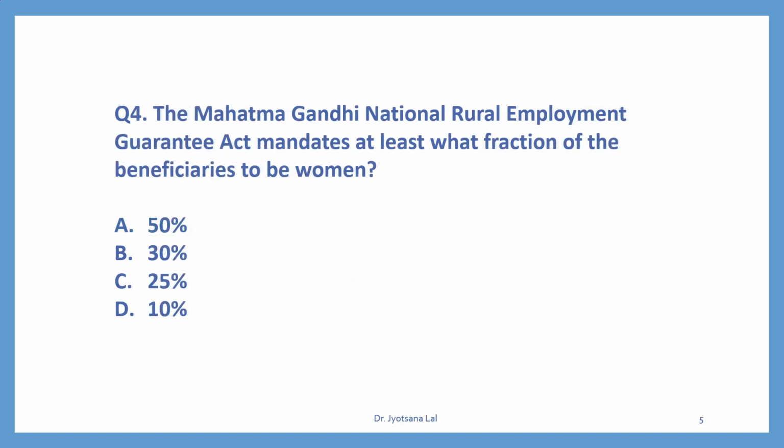Question number 4. The Mahatma Gandhi National Rural Employment Guarantee Act mandates at least what fraction of beneficiaries to be women? This is very important employment generation program started in 2005. It is also known as sometimes MGNREGA. So this program assures that 30% beneficiaries should be women. So the correct option will be B.